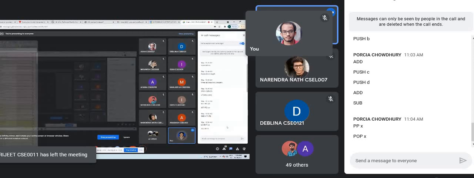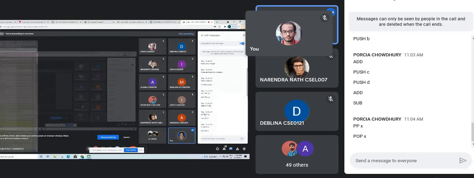Now two address. Over here we will start with load R1 comma A, that means in R1 we will load the value of A. Add R1 comma B, that means R1 will be added with B and we will store the result in R1 itself. Then load R2 comma C, C will be loaded in R2. Add R2 comma D, that means C plus D. Sub R1 comma R2, that means whatever we have in R1 and R2 will be subtracted and the result will be stored in R1. Store X comma R1, that means whatever we have in R1 will be stored in X.